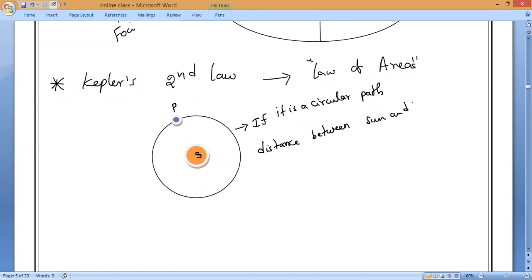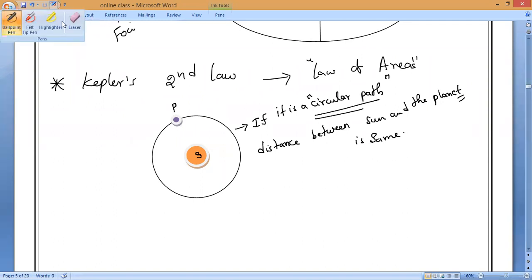Same, when you consider a circular path. Is it yes or no? Everybody, respond, please.